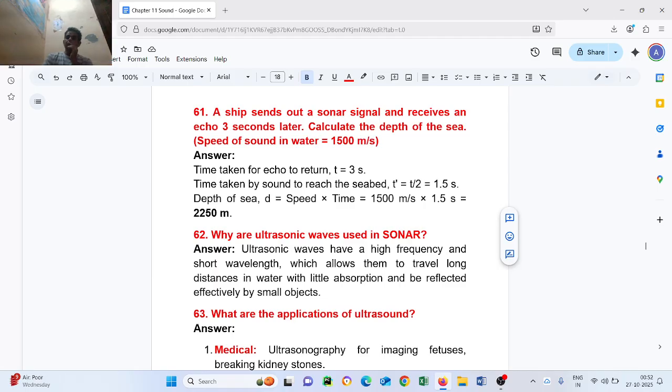Question number 62. Why are ultrasonic waves used in sonar? Ultrasonic waves have a high frequency and short wavelength, which allow them to travel long distances in water with little absorption and be reflected effectively by small objects.